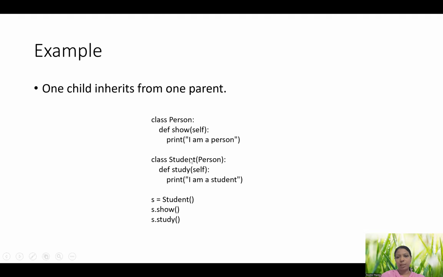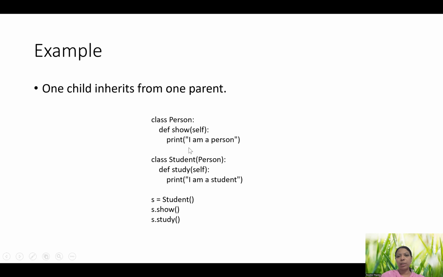Already I told you the purpose of inheritance is reusability. Whatever is present inside person, I can reuse inside the child class. In the child class I also have a function called study, with a print statement, I am a student. Now if I ask how many functions are present inside student, I can say two.